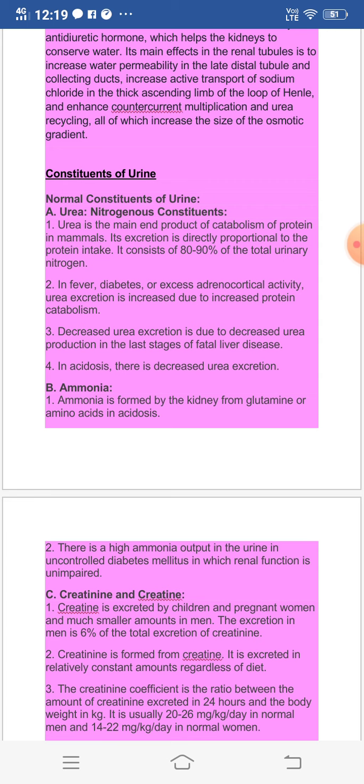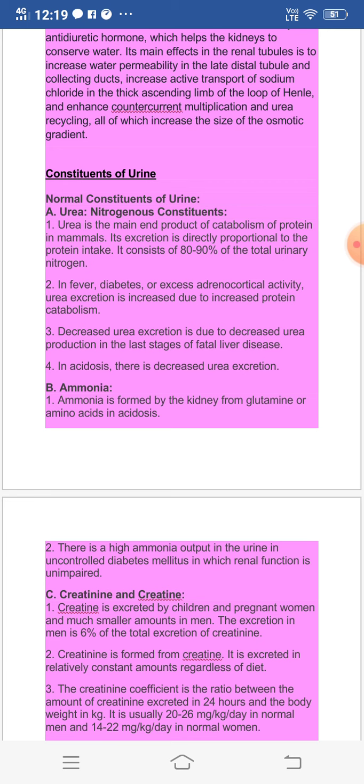So its excretion is directly proportional to the protein intake. The amount of proteinaceous food which is taken, in that proportion the excretion of urea will be done. It consists of 80 to 90% of the total urinary nitrogen.